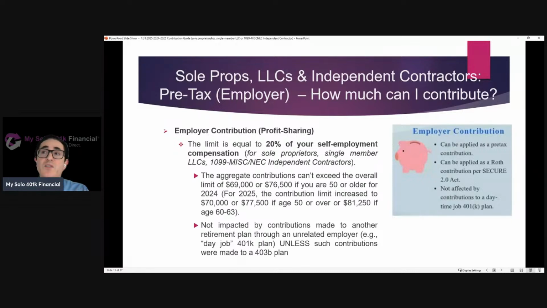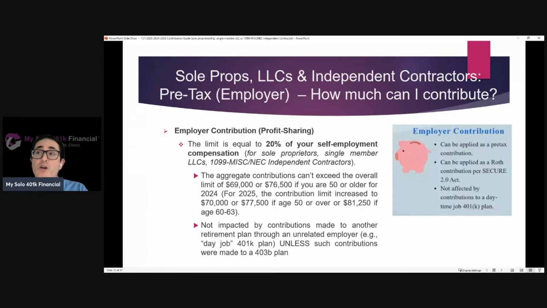Now, you want to be cognizant that the sum of all the contributions you end up making to the solo 401k, employee, employer, and voluntary after-tax, doesn't exceed the overall limit. Remember, that's $69,000 for 2024, and then it goes up to $70,000, and then additional if you're age 50 or older. Now, unlike the employee contribution limit, which applies at the employee level, so in other words, you have to aggregate all contributions that the employee makes to all plans, including a day job plan.